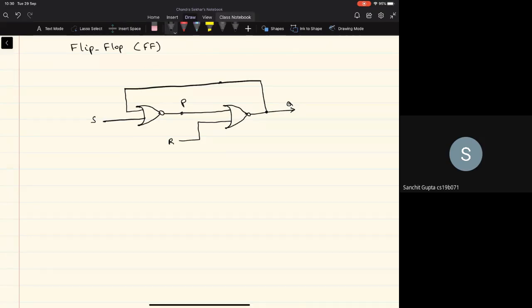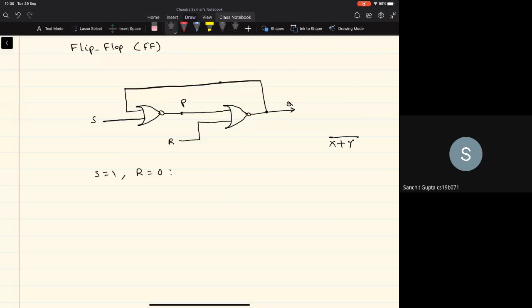Let's say I make S equal to 1 and R equal to 0. When S equal to 1 and R equal to 0, what will be the values of P and Q is what we are interested in. What is a NOR gate? As all of you know, the NOR gate is (X plus Y) complement, right?